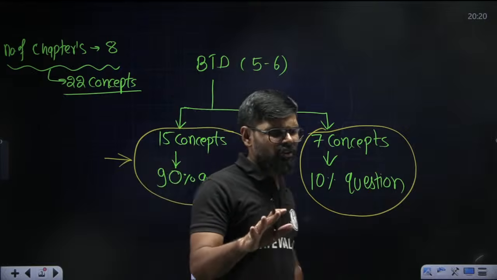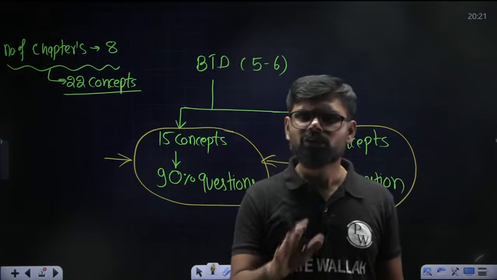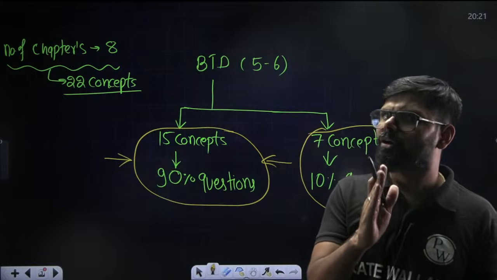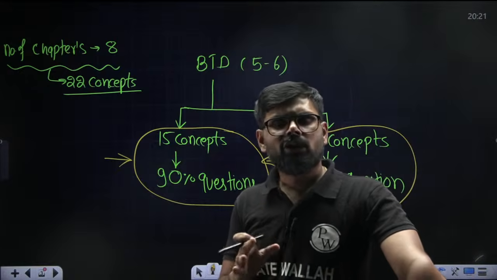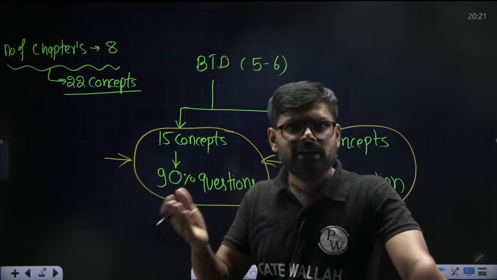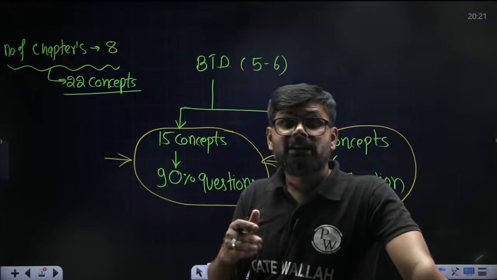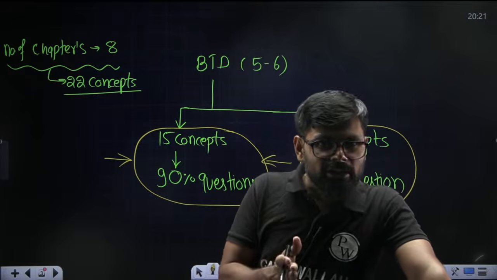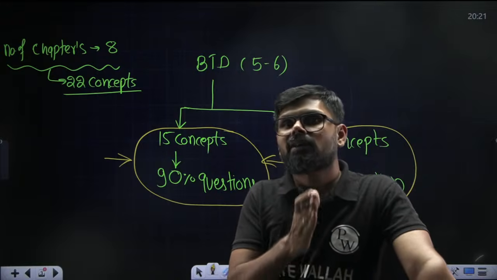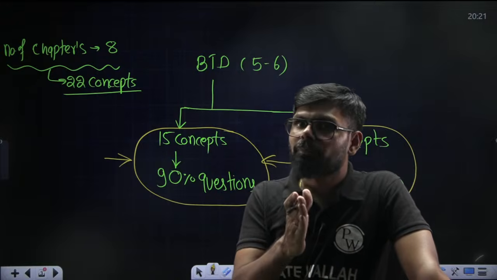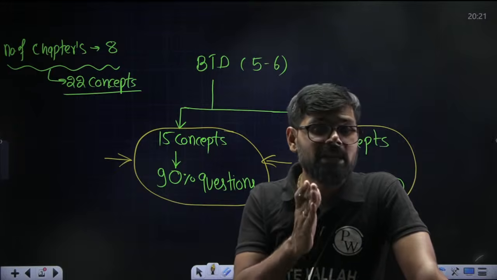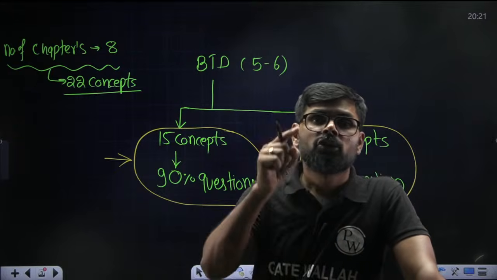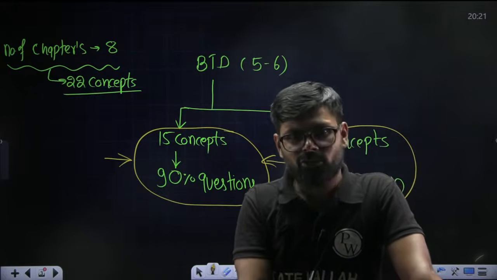See, in life also, you cannot give equal priority to everyone. In your life, there are a lot of different kinds of work and different kinds of people. You cannot give the same priority to every single person. If you give the same priority to every person and every work that belongs to you, you will never be successful in your life.